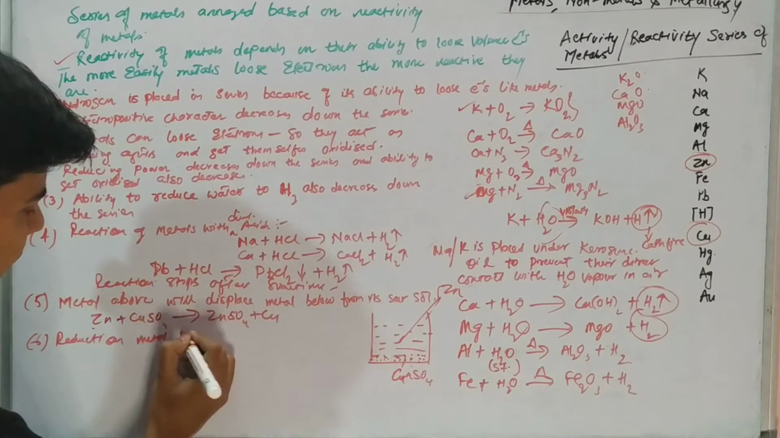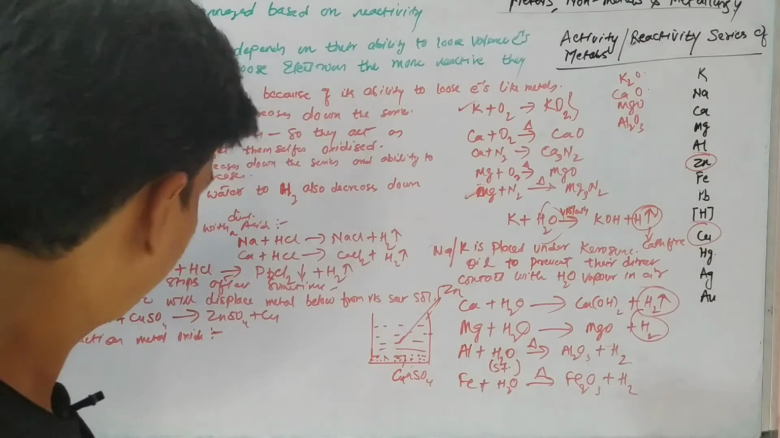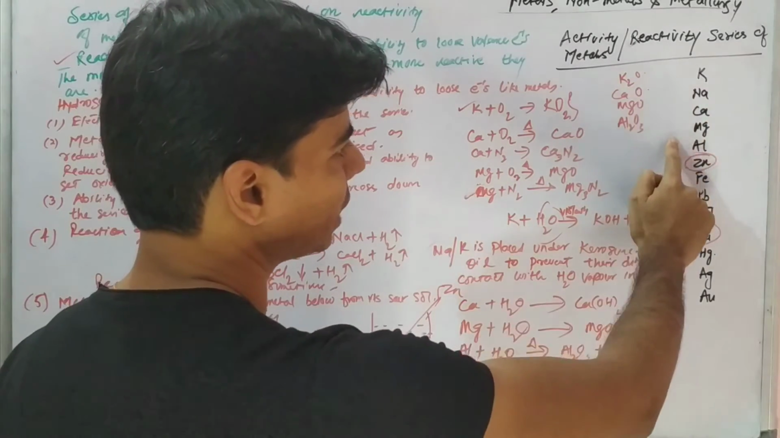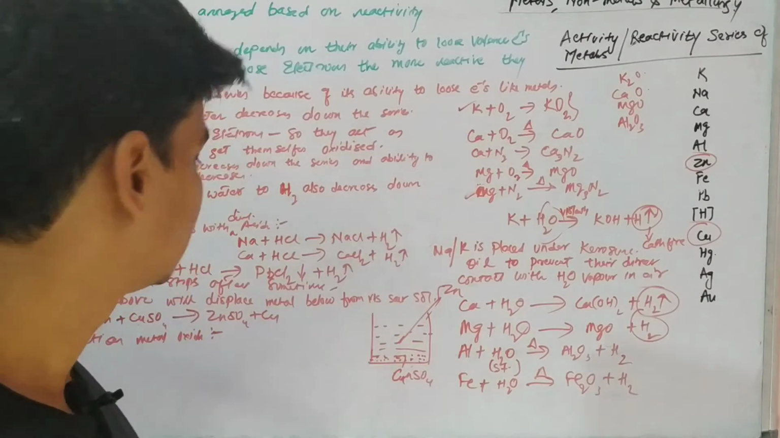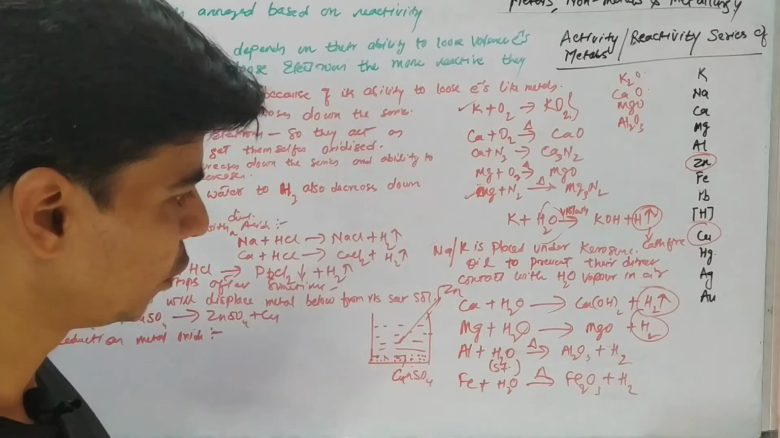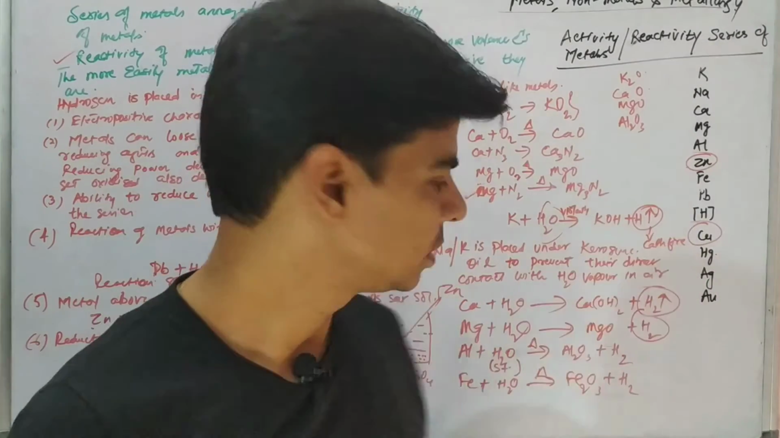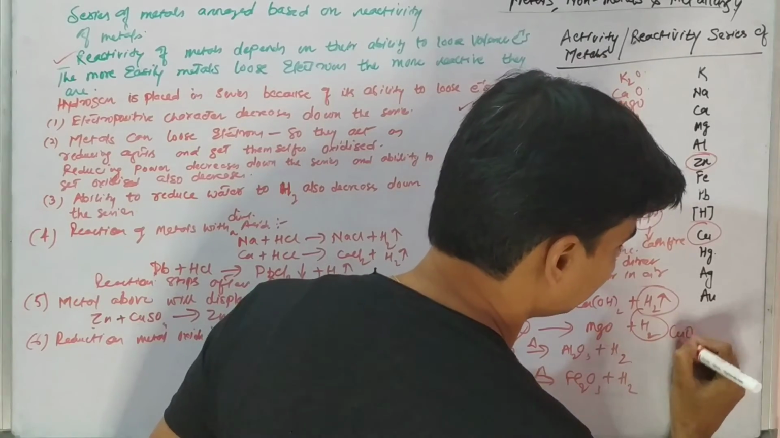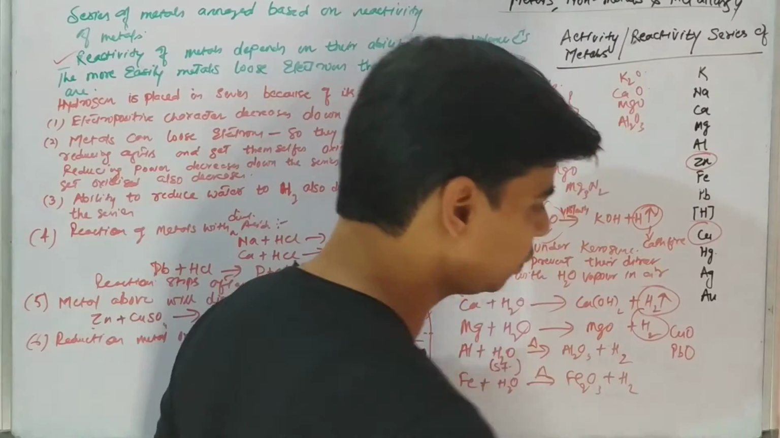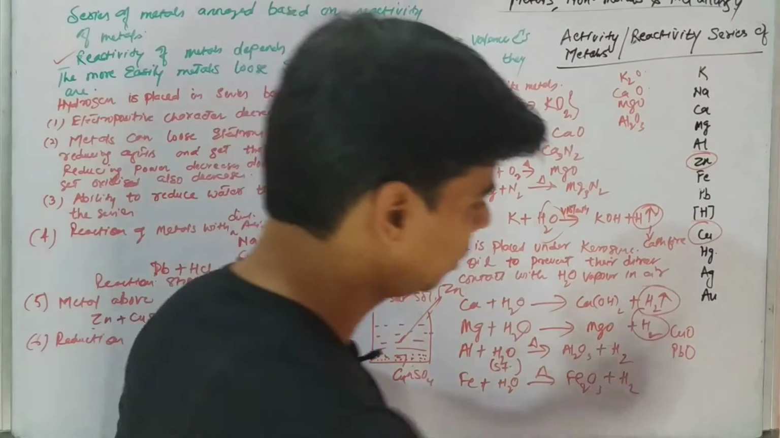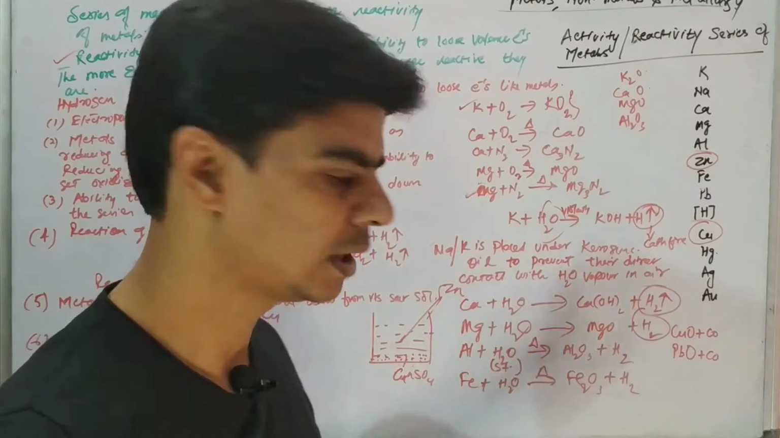Reduction of metal oxides. We have already discussed this in electrolysis. If we talk about oxides of potassium, sodium, calcium, magnesium, aluminium, these metal oxides, one thing that we normally know is, if there is a metal oxide, suppose this is a copper oxide, lead oxide, now if you want to reduce these oxides, what you will do? You will take carbon monoxide, or you can take some other reducing agent like hydrogen.